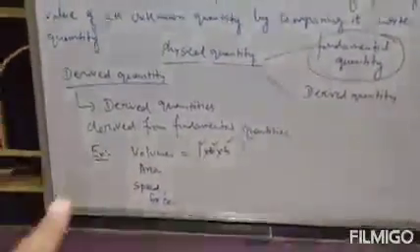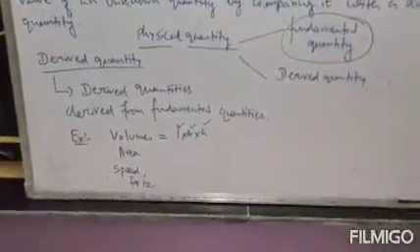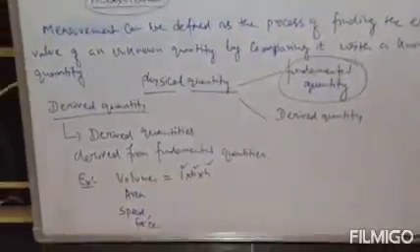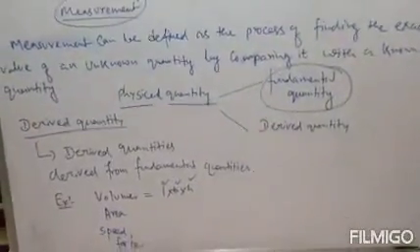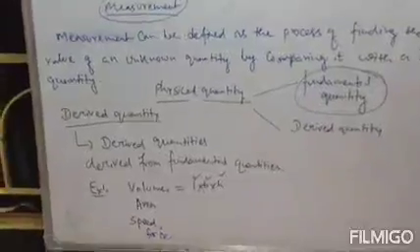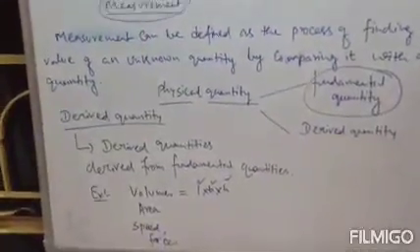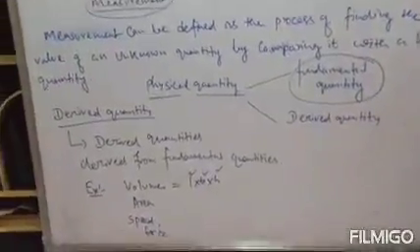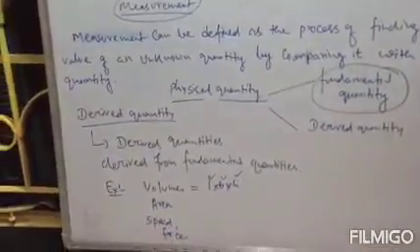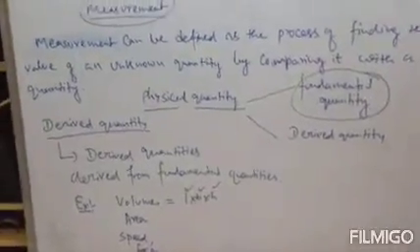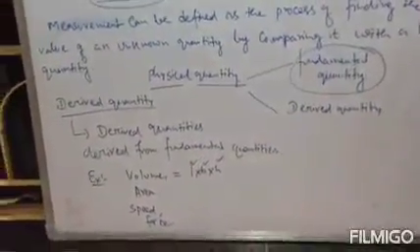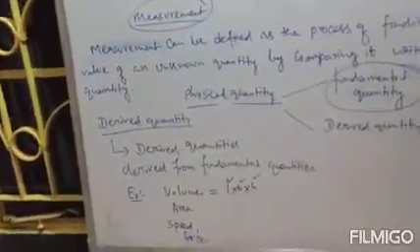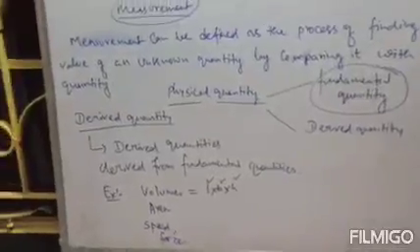So here volume means length into breadth into height. That means all these three are your fundamental quantities. To find the volume of any object or any liquid, we should know its length, breadth and height. That means volume depends on length, breadth and height, which are fundamental quantities. That means volume is a derived quantity.